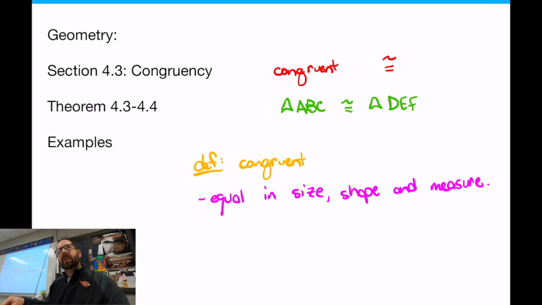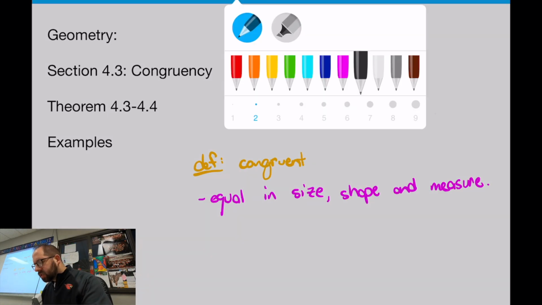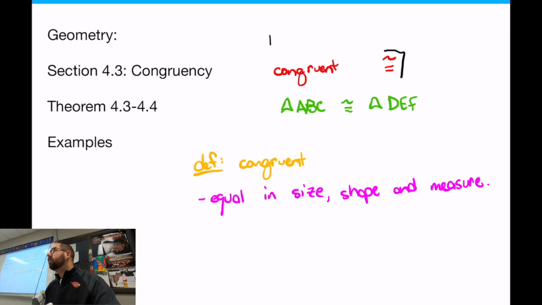Theorem 4.3 is the one we talked about yesterday, and 4.4 talked about reflexive and symmetric and transitive. I'll go through those here in a minute. But my goal is to go through 3 examples to show you why this symbol here is so important. How do you look at it? How do you read it? What is it actually telling you? It's way more specific than you think it is. There's an easy way of doing it, and I'm going to show you my little shortcut that I've learned over the years of doing this.